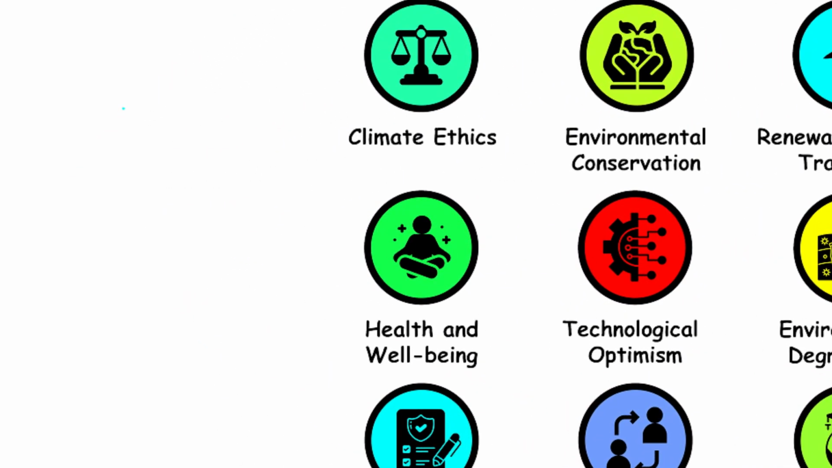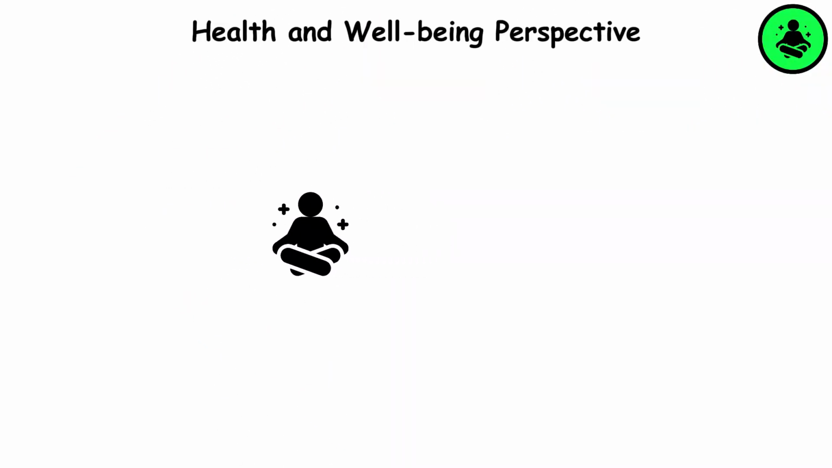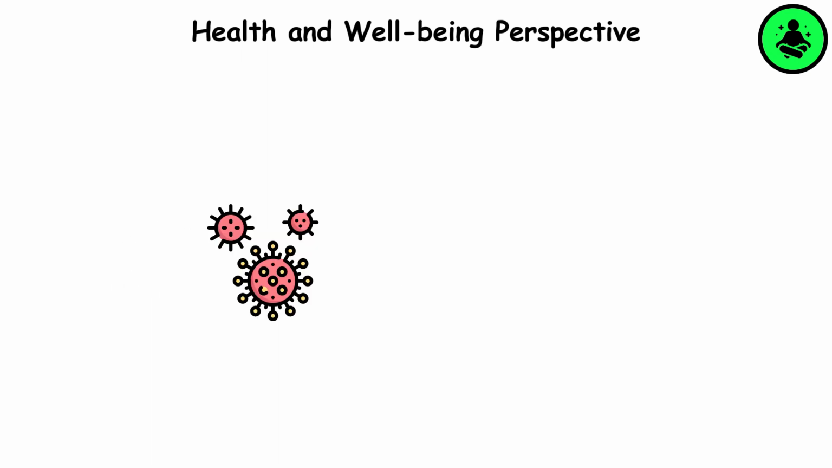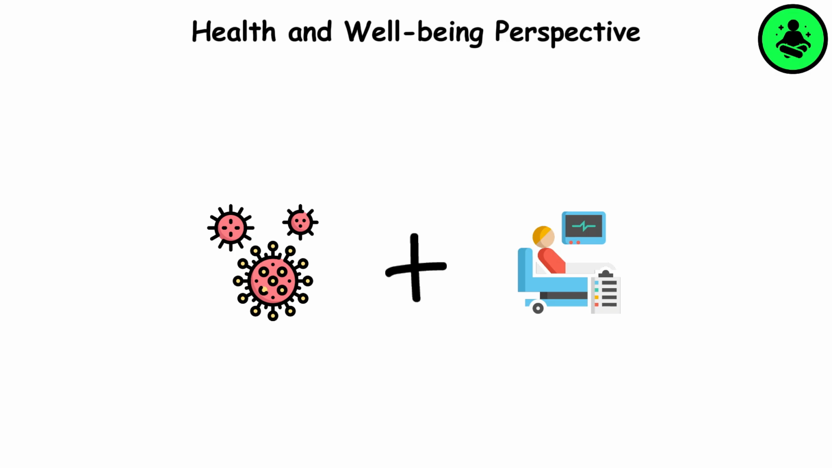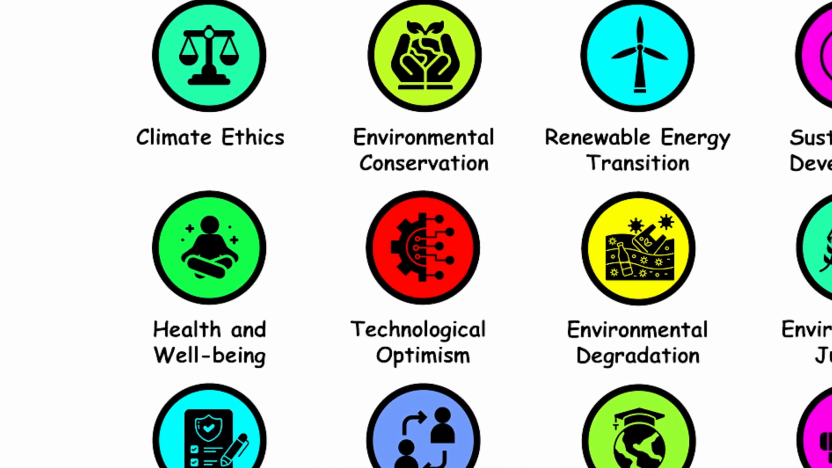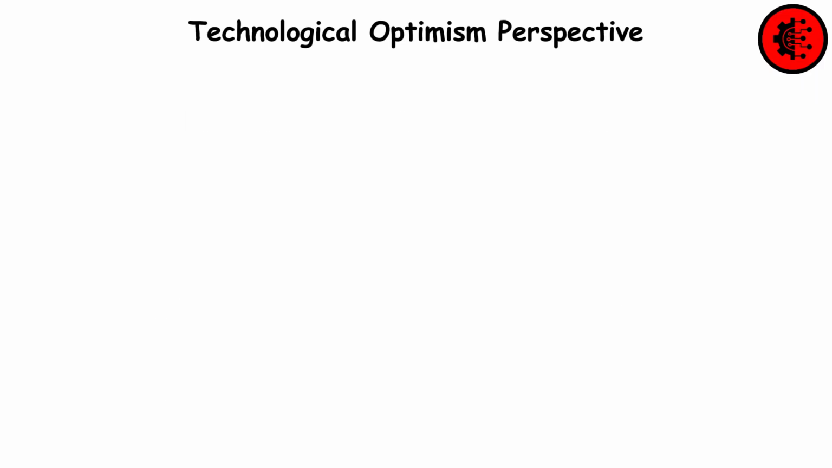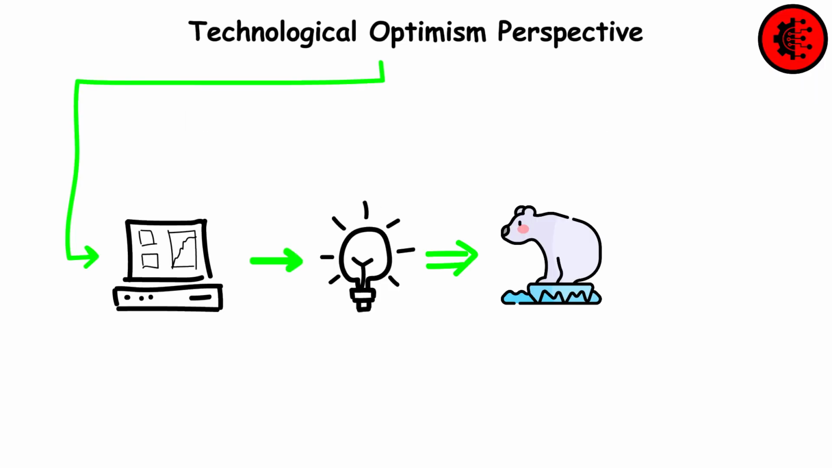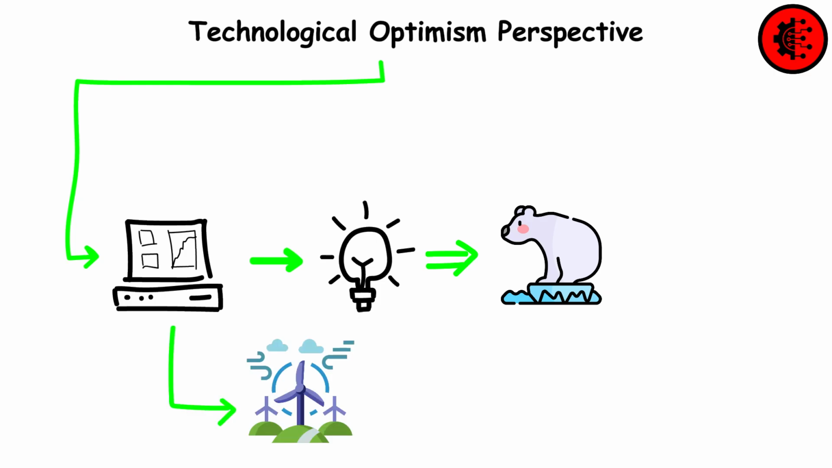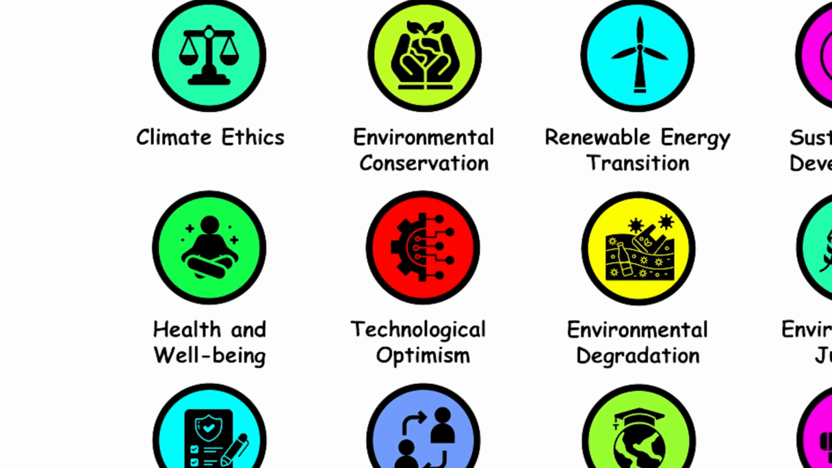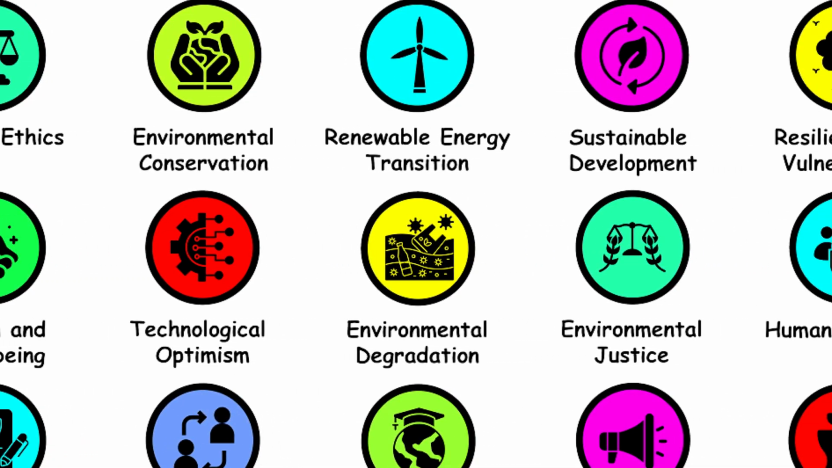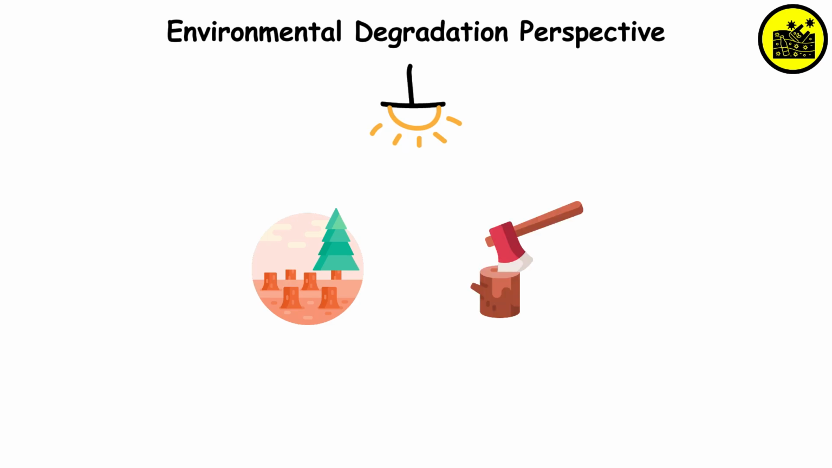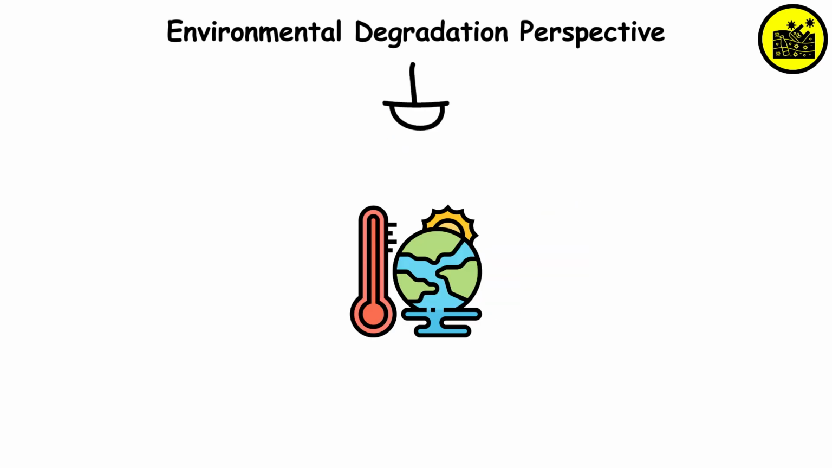Health and well-being perspective. This perspective looks at the health impacts of climate change, like increased diseases and heat-related illnesses. Technological optimism perspective. This perspective believes that technology can provide solutions to climate change challenges, like developing clean energy technologies. Environmental degradation perspective. This perspective highlights the harmful effects of human activities on the environment, worsened by climate change.